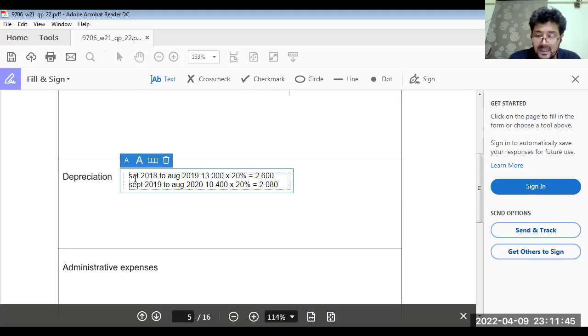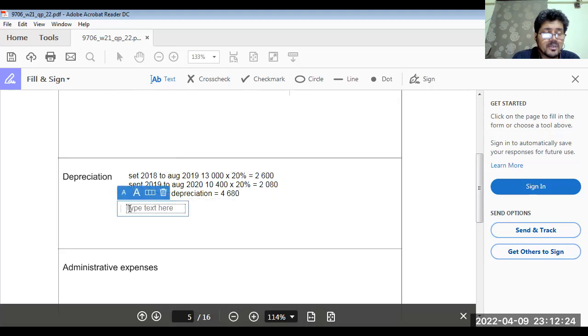The third year, from September 2020 to August 2021, is the year of sale, so we are not going to calculate depreciation for the third year. So the provision for depreciation is 2,600 plus 2,080, that is 4,680.